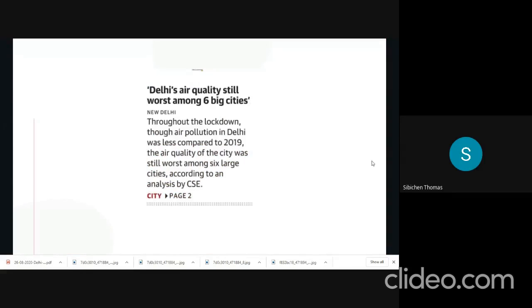We have here an article from page 1. Delhi's air quality still worst among 6 big cities. I told you that this is a section which we will have to read from the GS3 environment perspective. This topic is very important for us from the prelims examination viewpoint as well as the mains examination viewpoint. First, we will see some of the prelims questions related to this article.